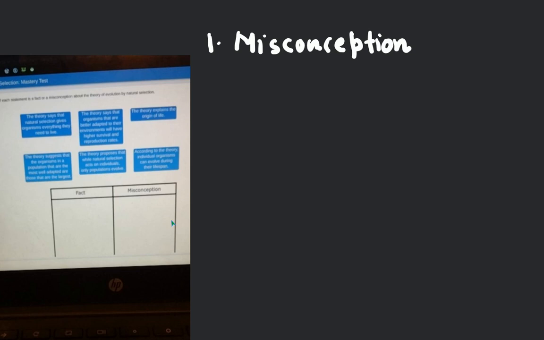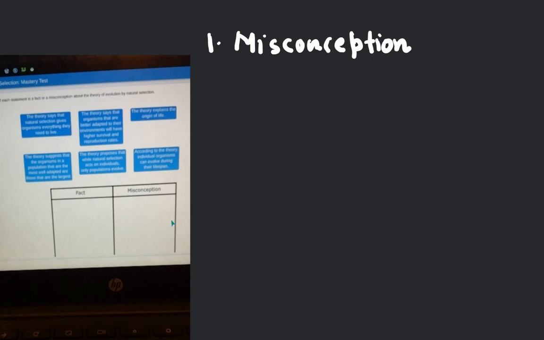And the second fact is that this theory explains the origin of life. And the third fact is that according to this theory, individual organisms can evolve during their lifespan. So that will be a fact, not the misconception. Okay?